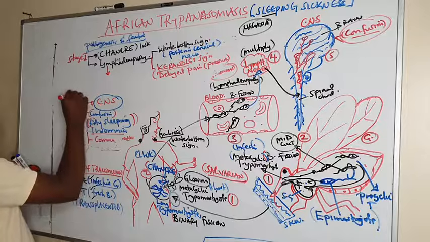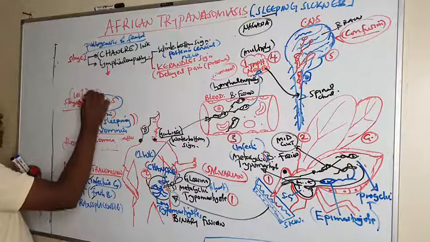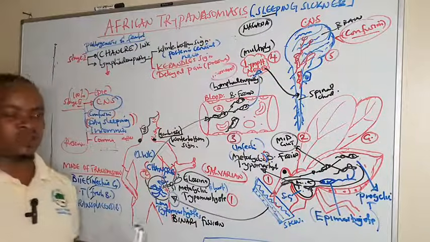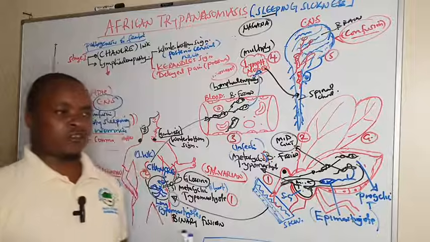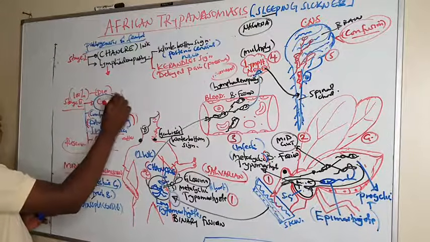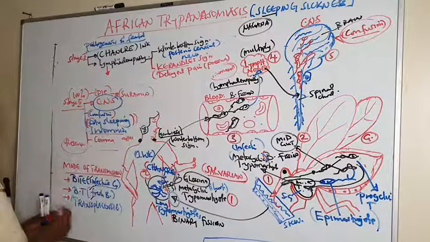And 100% of patients in stage 2 normally die if not treated. One of the treatments we can use is suramin or pentamidine. Those are some of the drugs we can use, like suramin, to treat this infection.